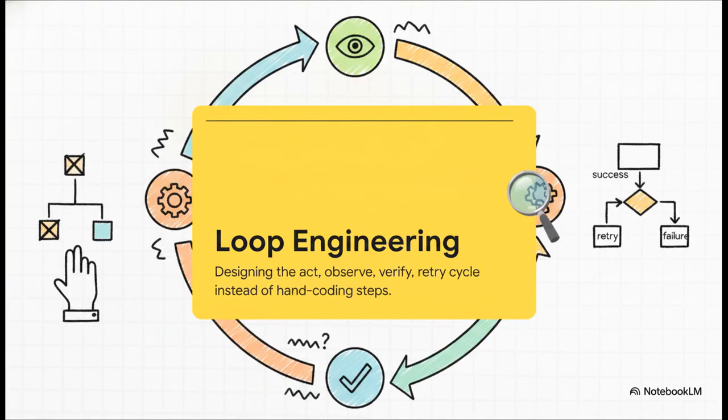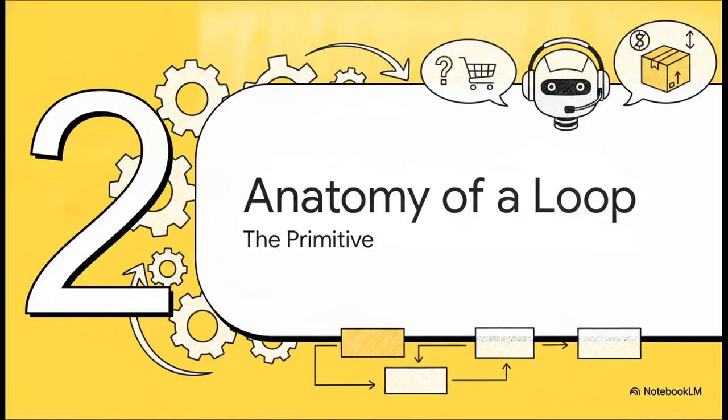So the crucial takeaway here is that loop engineering is the actual, practical, technical discipline of how production AI systems are being built today. Instead of handwriting every single step of a process, you're designing a robust cycle: act, observe, verify, and retry. What happens between the steps? When does the agent pause to check its own work? What is the exact self-correction mechanism when a step fails? That is loop engineering. Moving on to Section 2, Anatomy of an Agentic Loop.